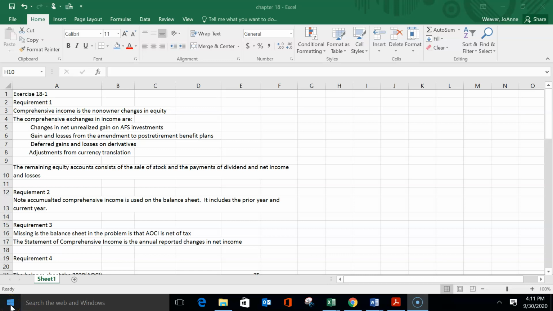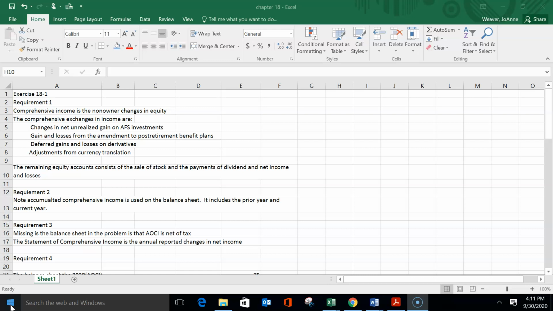Now, what I want to do is then go over the requirements. And the first requirement: what is comprehensive income and how does it differ from net income? I have just gone over that. And how is comprehensive income reported in the balance sheet? And what I want to point out to you is on the balance sheet, it says accumulated other comprehensive income.